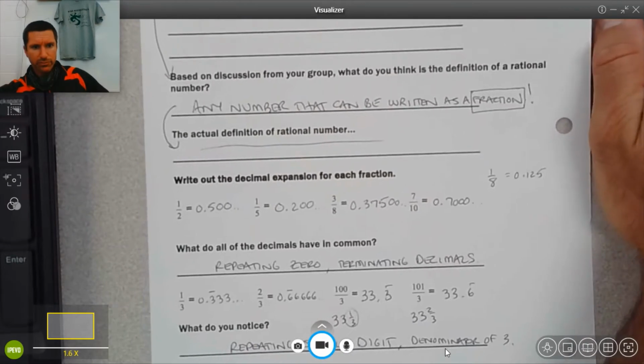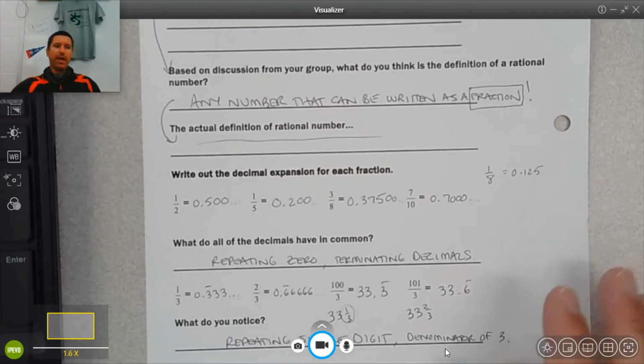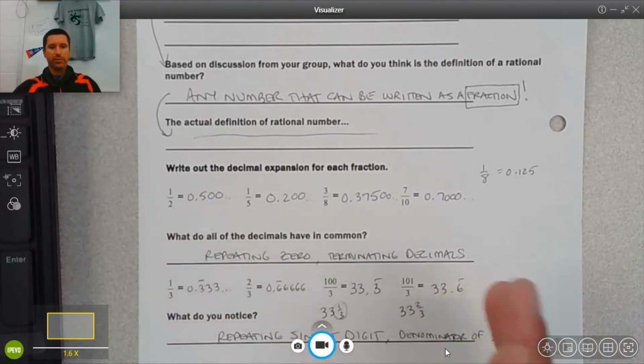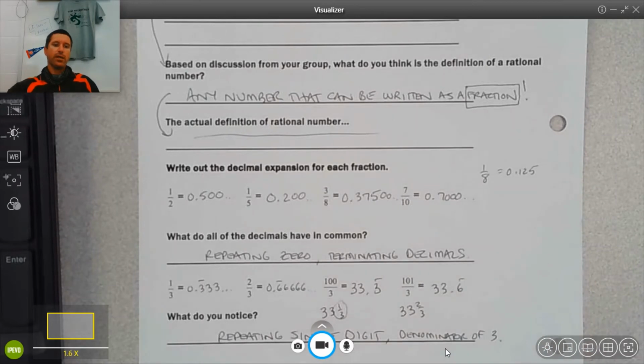Then we went into writing out decimal expansions for fractions, which are rational numbers because they're written in fraction form. So 1/2 is rational. The decimal expansion is 0.5 or 5/10, and it repeats 0 after that. I talked a lot about baseball and batting averages because that's what my mind does.